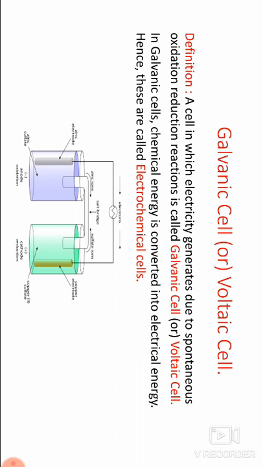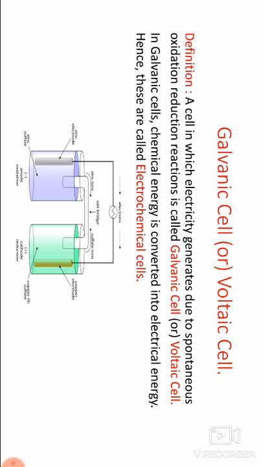In the diagram, the galvanic cell contains two half cells. The first half cell contains zinc sulfate solution, with a zinc electrode dipped in it. It acts as anode, and its sign is negative. The second half cell contains copper sulfate solution with a copper electrode dipped in it. The copper electrode acts as cathode, and it has a positive sign.